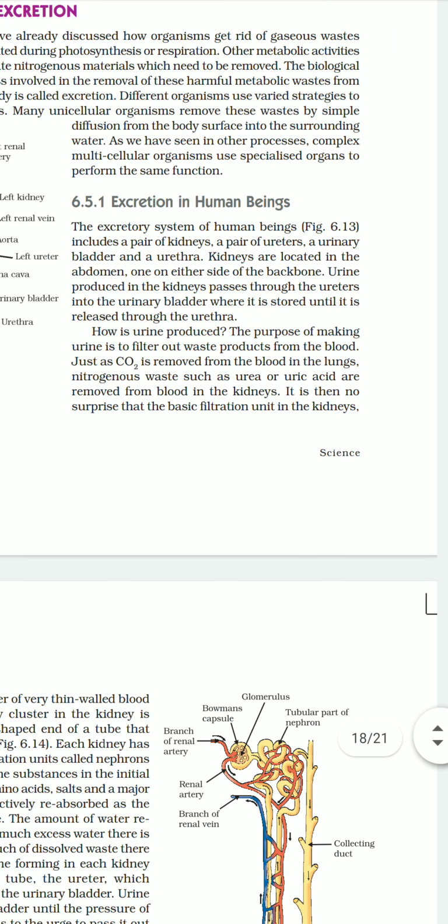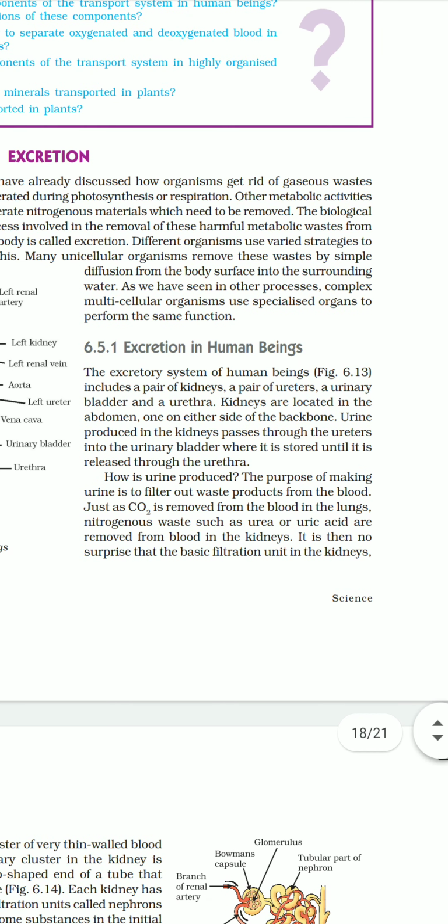Second type of organisms are ureotelic organisms. They are basically found in terrestrial vertebrates, and in their case, as the name says, ureotelic, their excretory waste is urea. Because ammonia is highly toxic, it cannot remain in our body for long time.